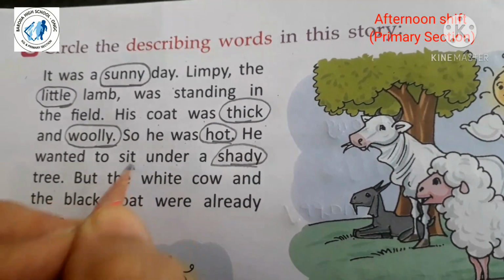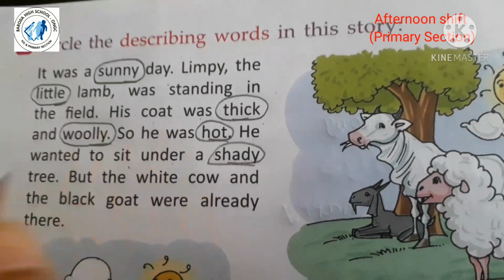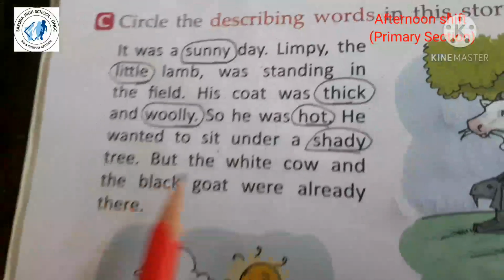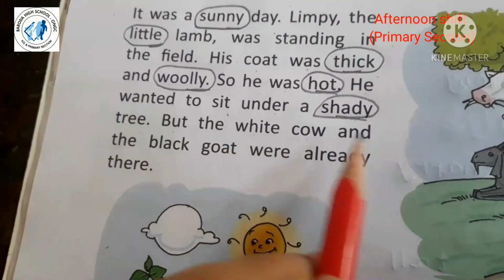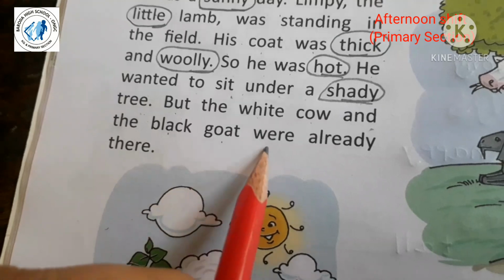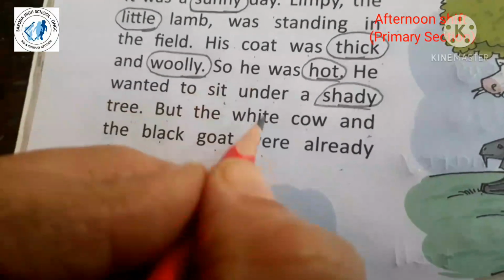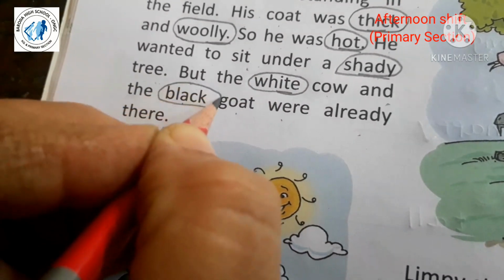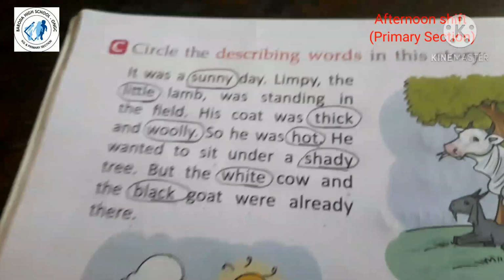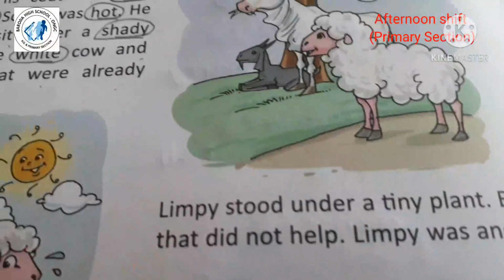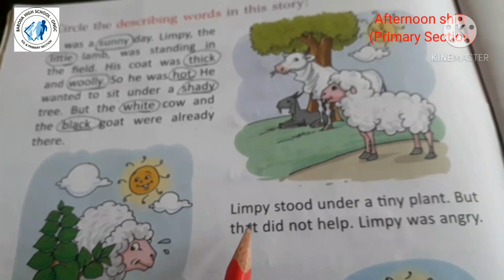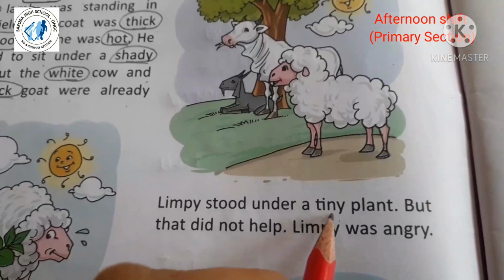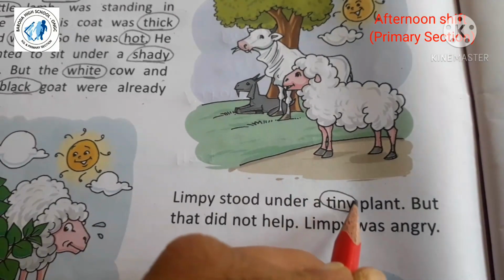Sit is a verb. Under is a preposition. Tree is a noun, while shady is a describing word. But the white cow and the black goat were already there. So white, right, a color, black also a color, right. These two words are describing words. So Limpy stood under a tiny plant. What is the adjective? Tiny.